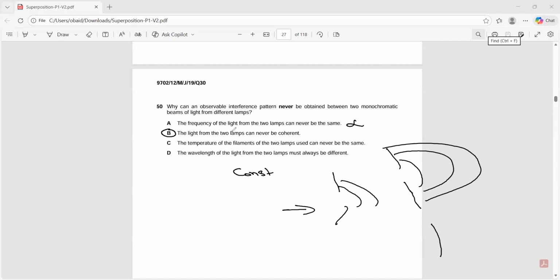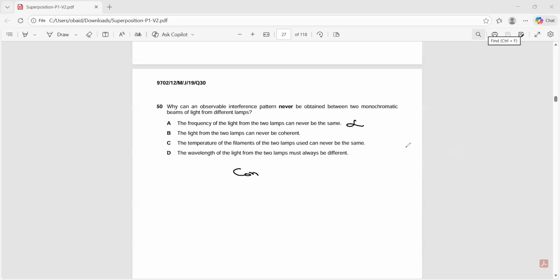Part C is saying the temperature of the filament of the two lamps. We don't need temperature in it; temperature is independent. The wavelength of the light from the two lamps must always be different. No, because we said the light should be coherent, and coherent means the same wavelength. So that should be the answer.